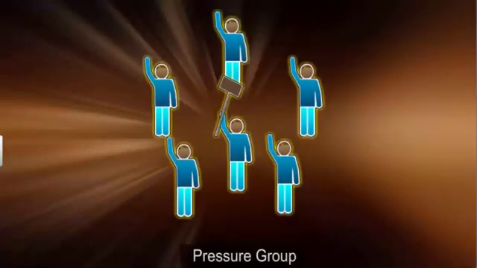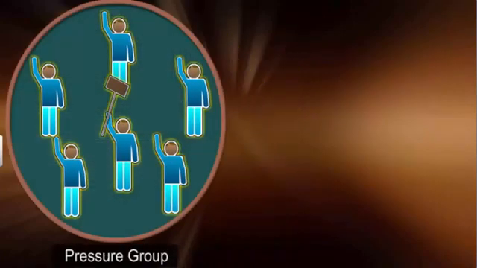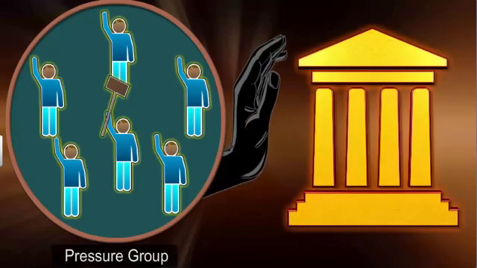Pressure groups are organizations which are formed when people with common occupation interests, aims and opinions get together to achieve a common goal. The pressure groups and movements aim to force the government to agree to their demands. They employ several tactics to achieve this.